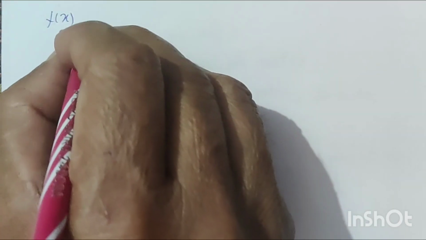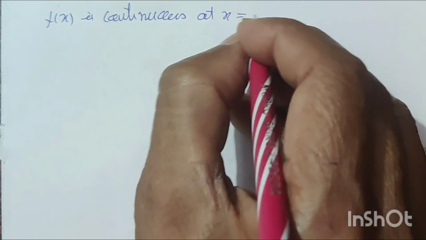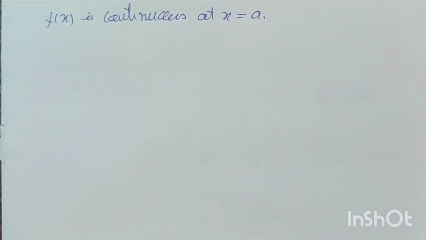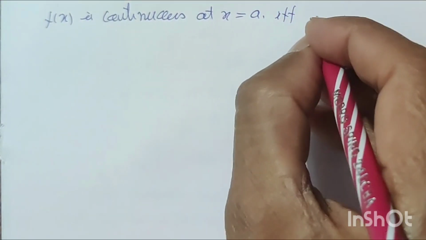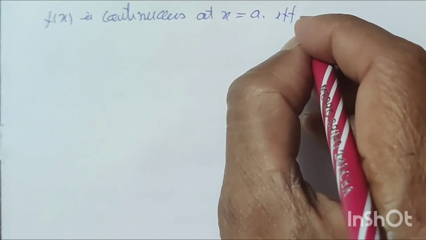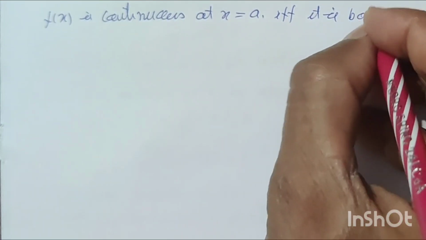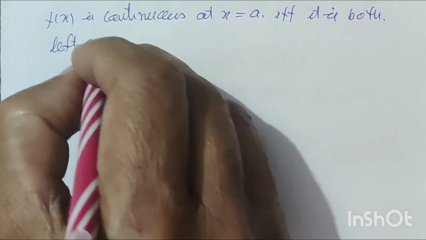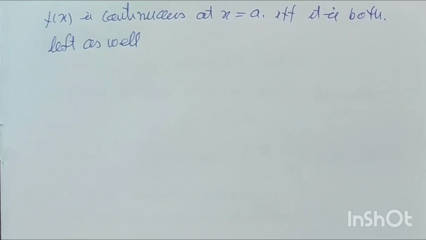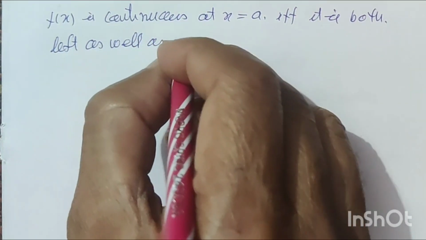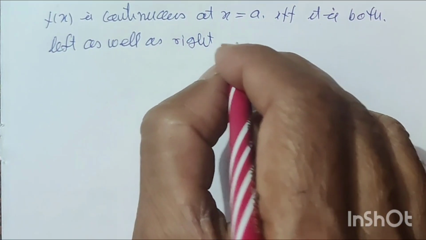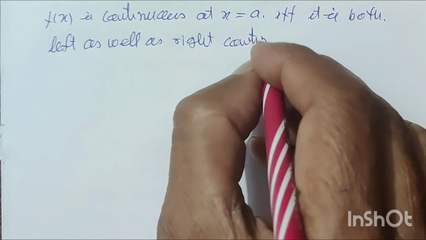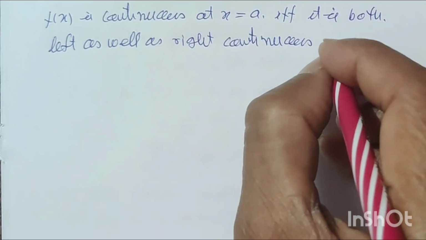f(x) is continuous at x = a if and only if it is both left as well as right continuous at x = a.